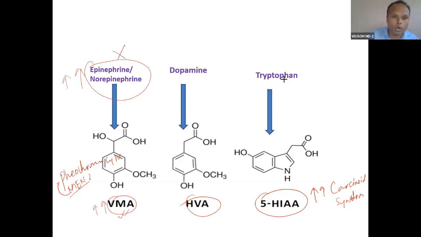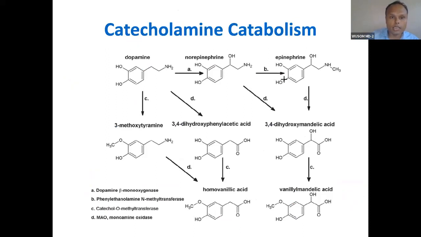Now, in certain conditions this is low, so this will also be low. Just remember, epinephrine and norepinephrine mean VMA. Dopamine means HVA, homovanillic acid. If dopamine is high, this will become high. If dopamine is low, this will become low. So dopamine means HVA. Remember that. You can see the product of dopamine is homovanillic acid, HVA.